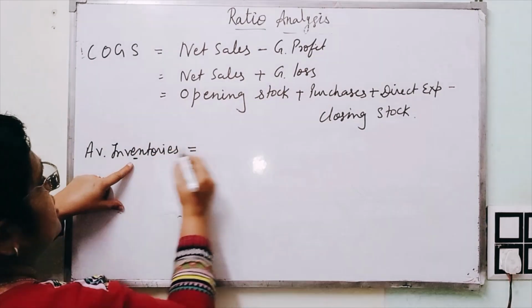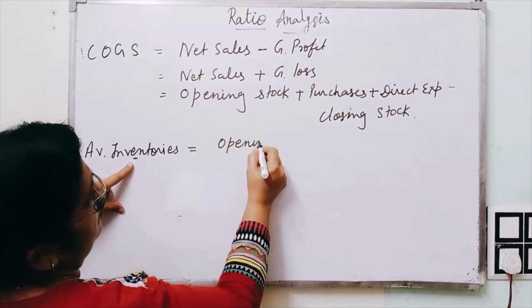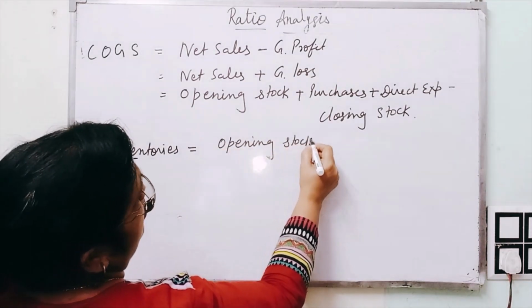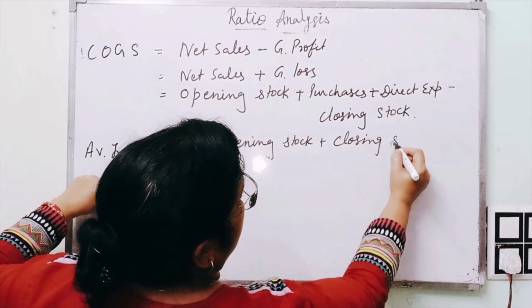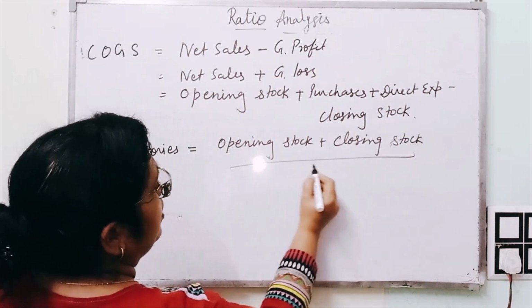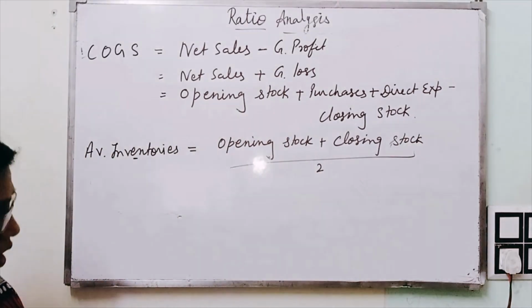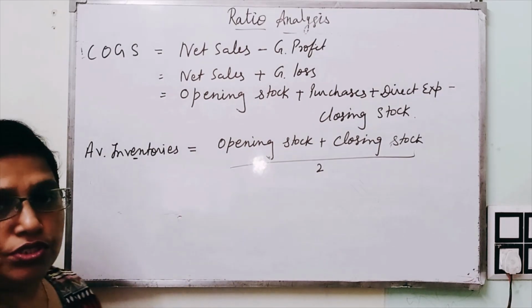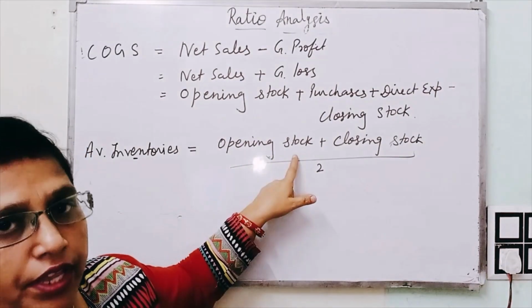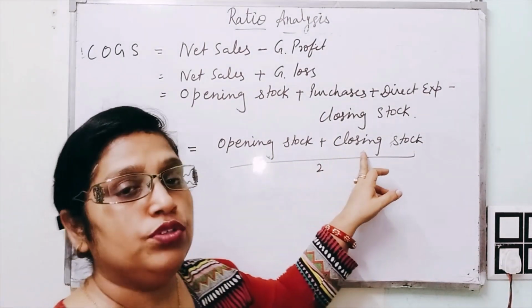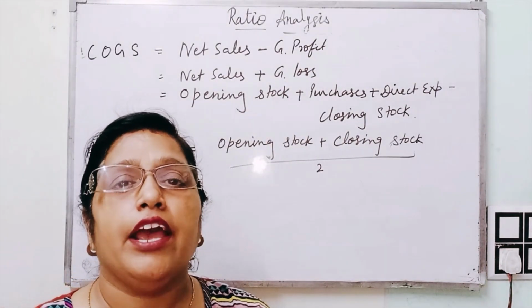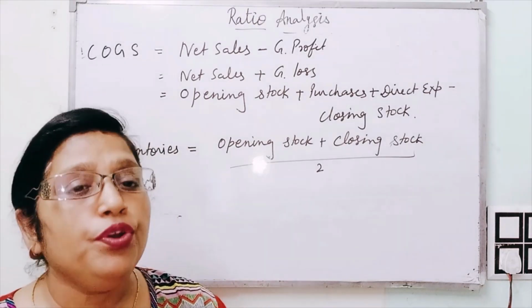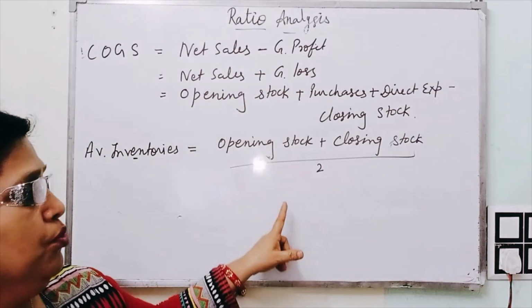Average inventory means average of opening stock plus closing stock, divided by 2. Now what you have to keep in mind: if in the question opening stock is not given, and you have only closing stock, then the amount of closing stock will be considered as average stock. There is no need to divide that amount by 2.